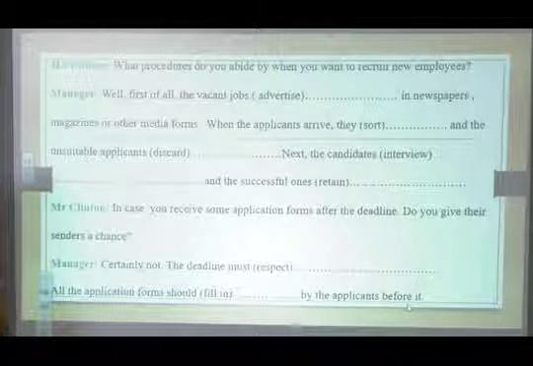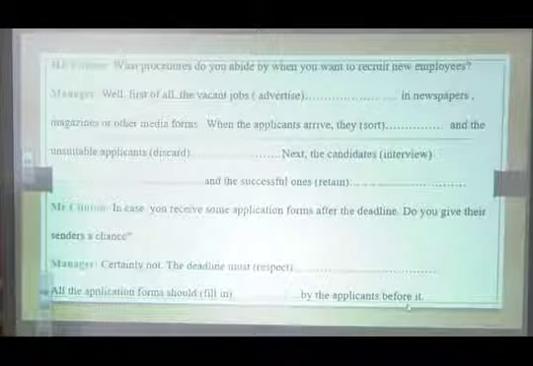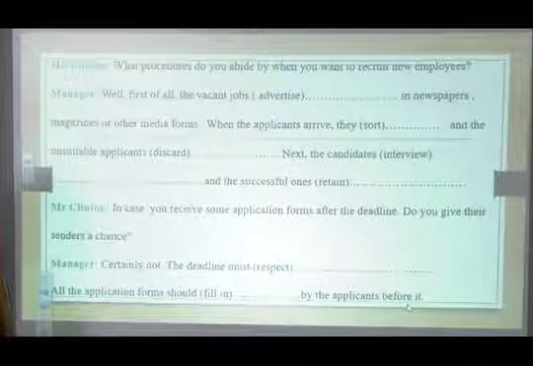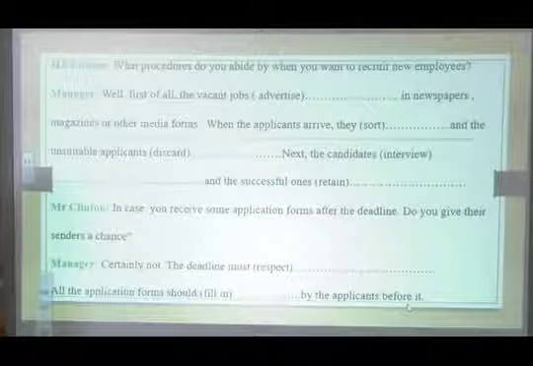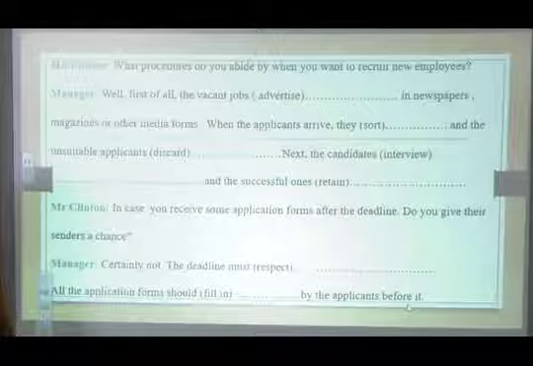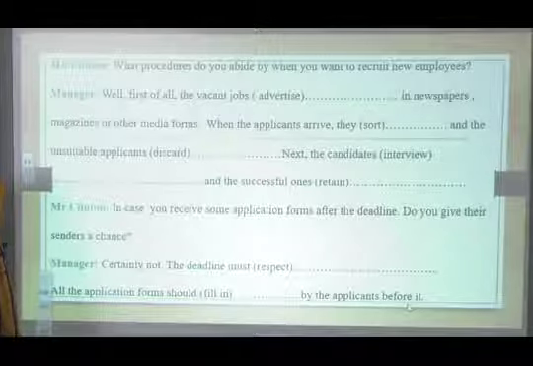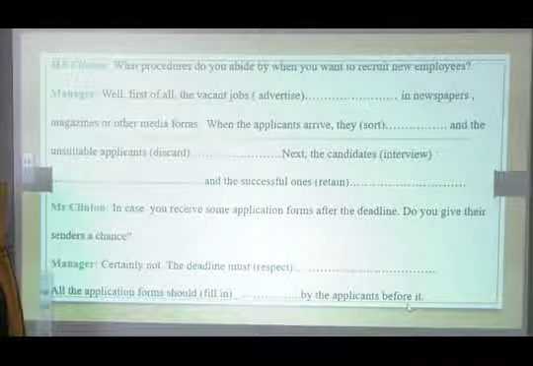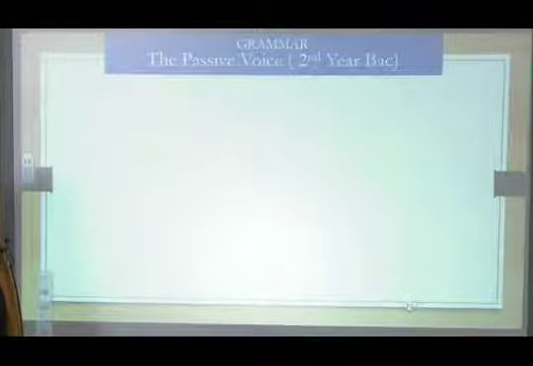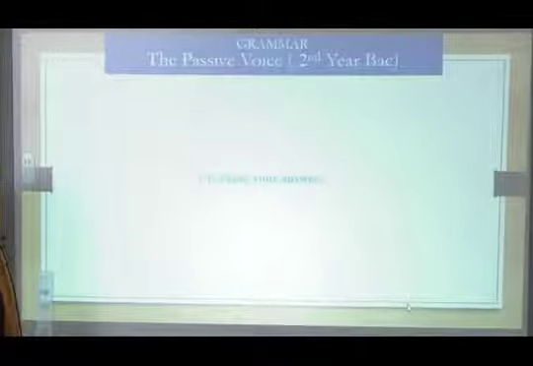In case you receive some application forms after the deadline, do you give the senders a chance? Certainly not. The deadline must, the verb is respect, and all the application forms should fill in by the applicants before it. Okay, here, what do we need? We need to put the verbs in the passive form. Correction? Okay, let's check our answer.